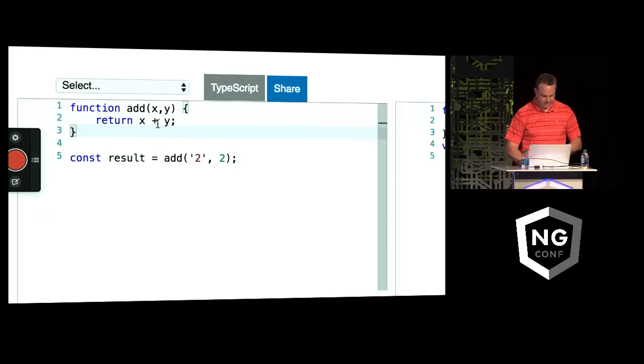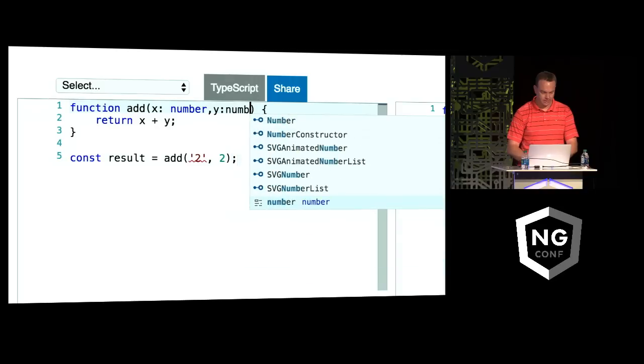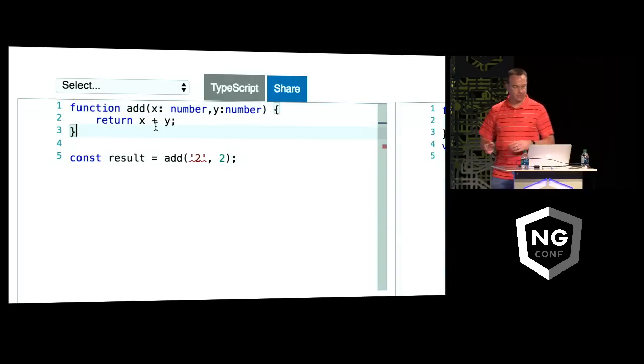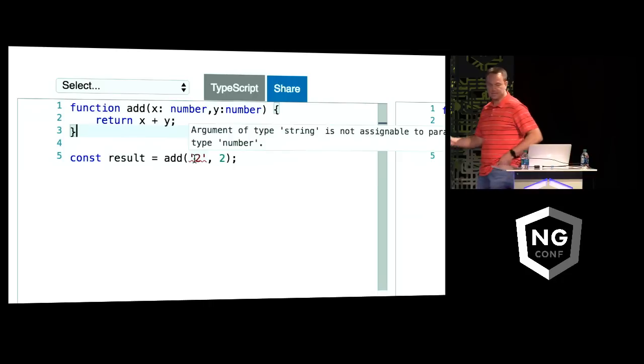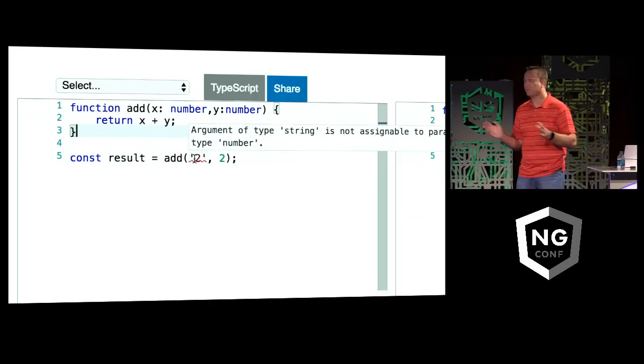Let's say that X and Y here need to be numbers. Well, you can see right off the bat, it's already caught this issue that we have. And you'll see this error: argument of type string is not assignable. Okay, you know, that's pretty basic.